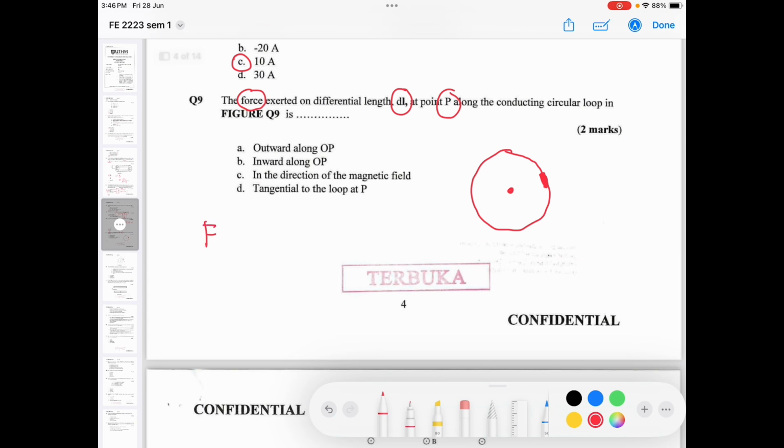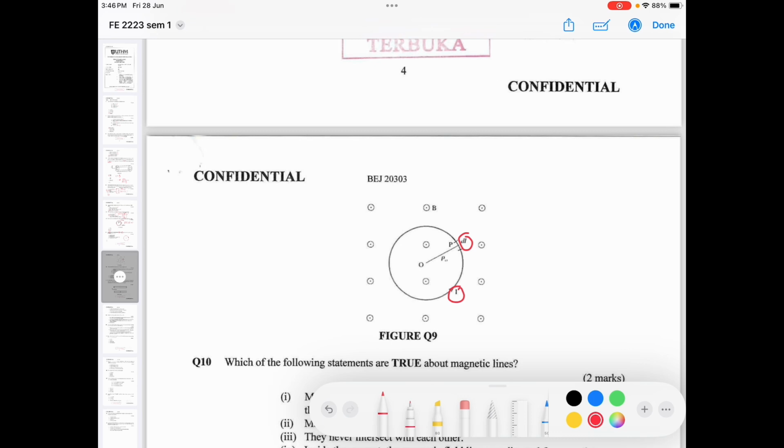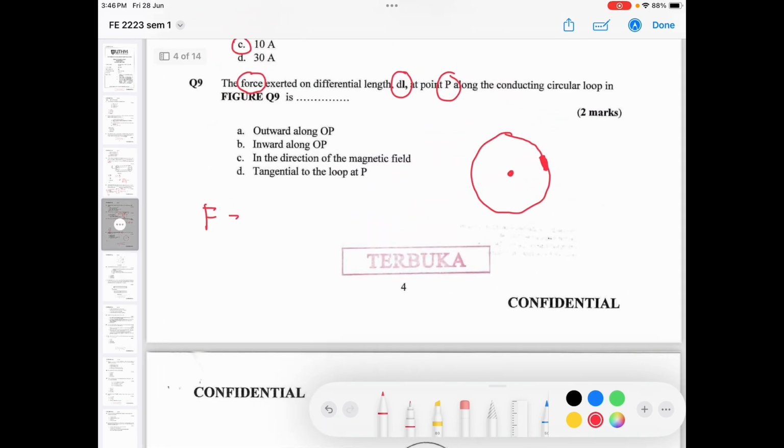The force acting on a current element will equal the integral of I dl crossed with B. If you want to know the direction, the main thing would be this dl. So dl is in this direction.